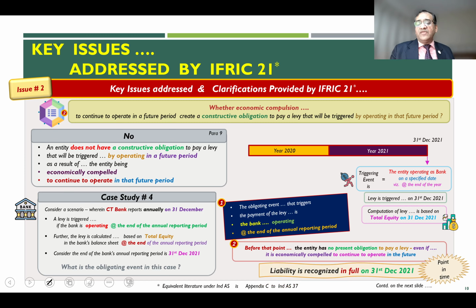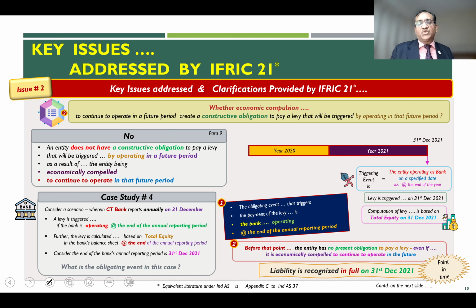Here also, the liability will be recognized in full on this date. Again, it's a point in time recognition of the liability. That is how you have to understand issue number 2, how the interpretation has addressed this particular issue. Now let us go for today's discussion.